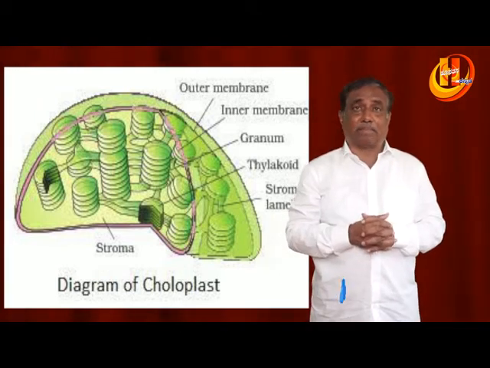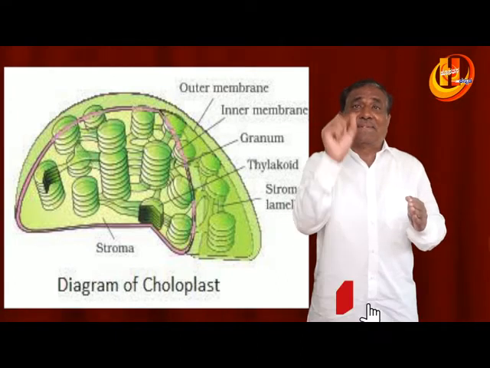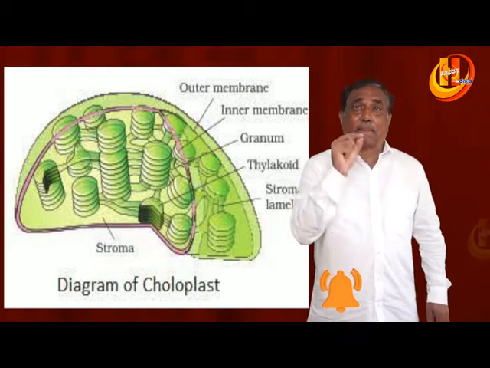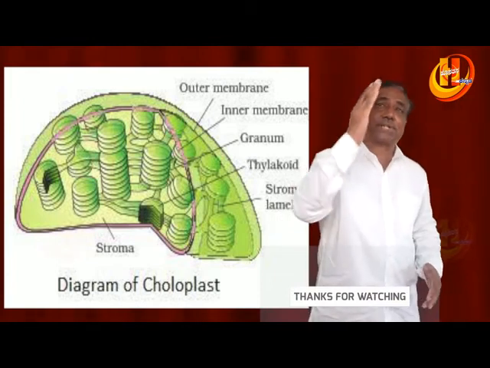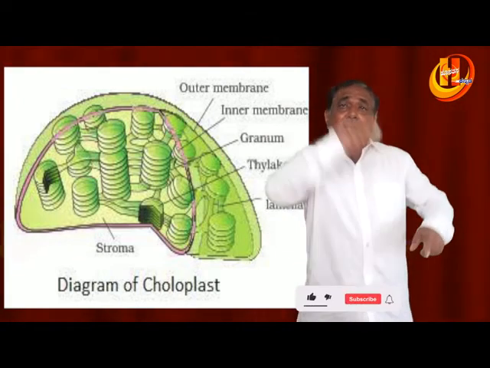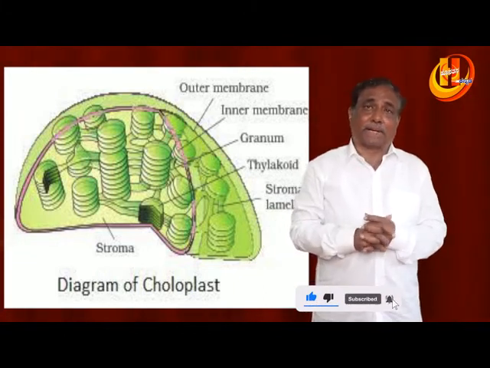That is very important. In the stroma, there are 70S-type ribosomes and double-stranded DNA, along with certain enzymes required for the dark reaction, which is very important. And agranular chloroplasts are present in the bundle sheath cells of C4 plants, also very important.